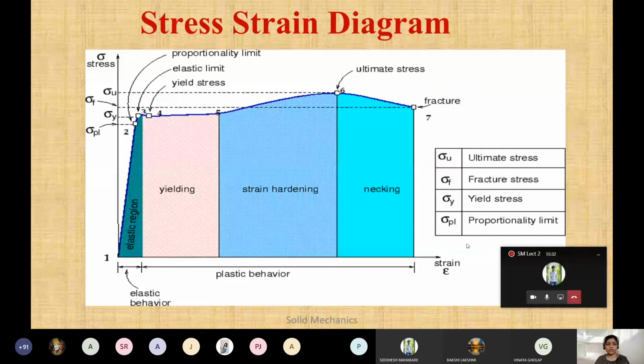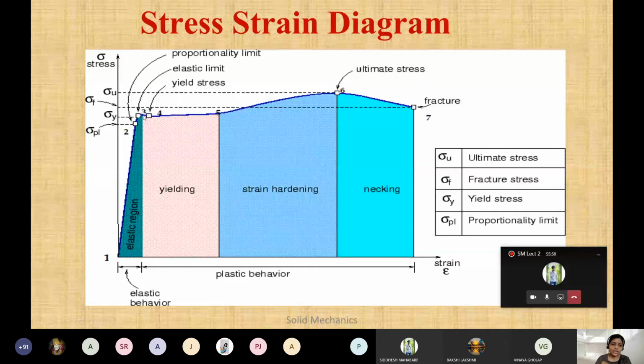Now just go with the naming. The notations here are sigma, PL, which is the proportionality limit; Y is the yielding stress; F is the fracture stress; and U is the ultimate stress. And the last one is the fracture. I'll share these slides also on YouTube, and you can go through them again there.